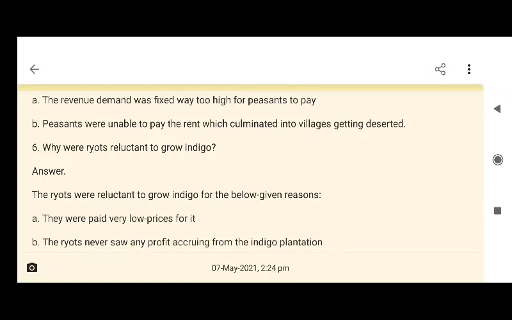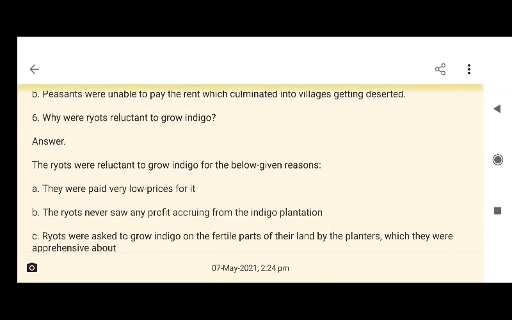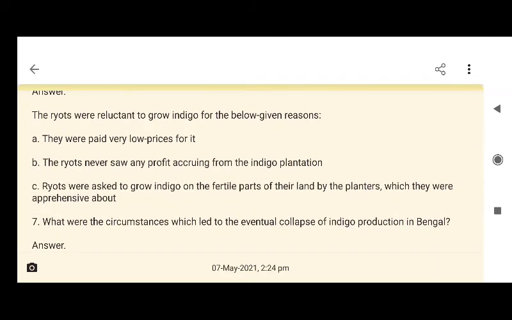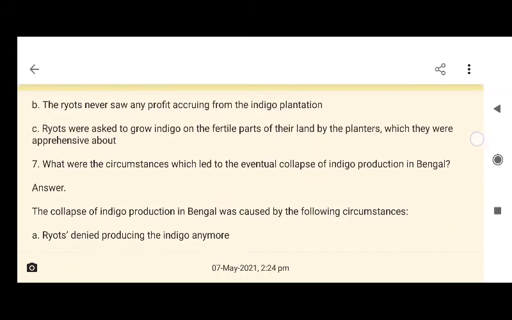Sixth question is why were ryots reluctant to grow indigo? Answer: the ryots were reluctant to grow indigo for the reasons given below. First, they were paid a very low price for it. Second, the ryots never saw any profit accruing from the indigo plantation. Third, ryots were asked by the planters to grow indigo on the fertile parts of their land, which they were apprehensive about.